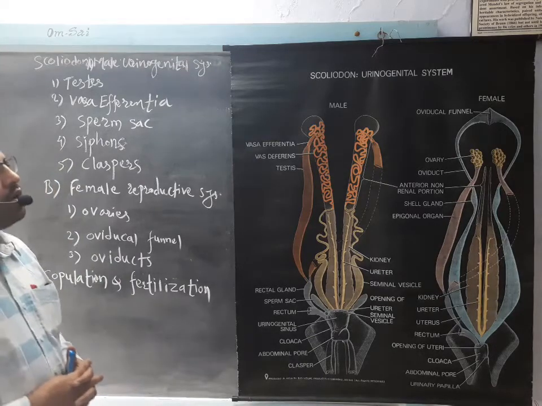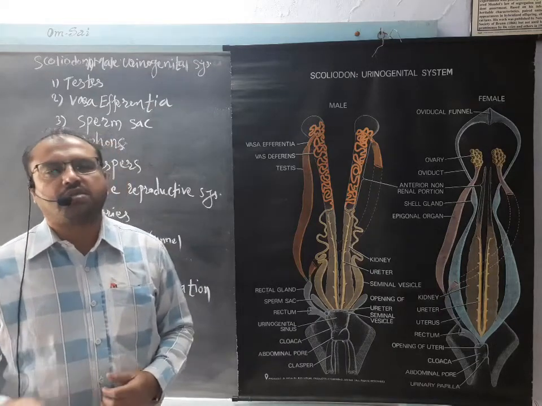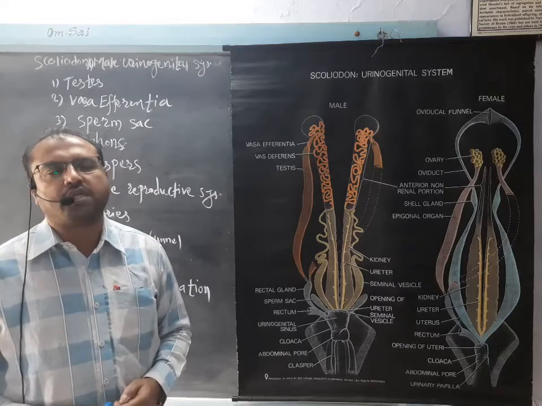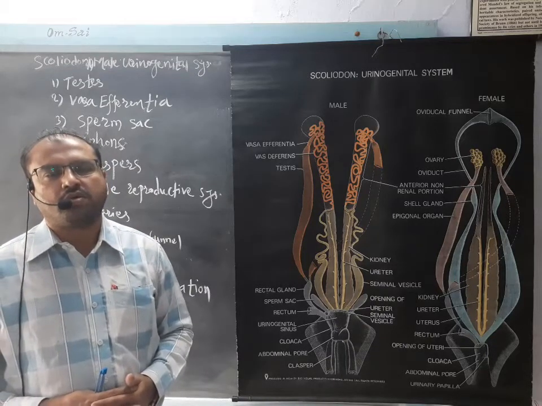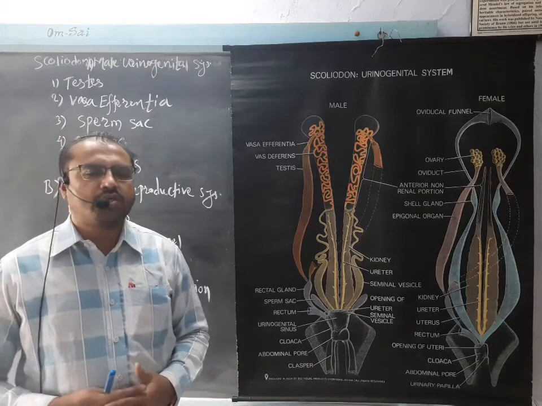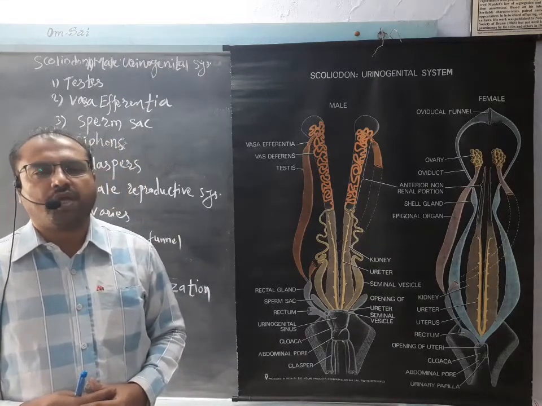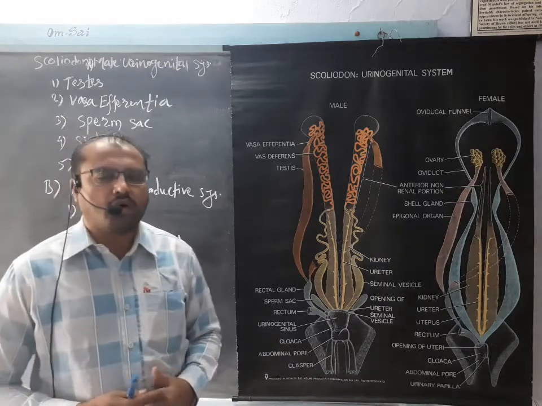So this is all about the male urinogenital system as well as the female reproductive system of Scoliodon, along with the copulation and fertilization. Hope you understood all this system very well, and if you have any doubts or any